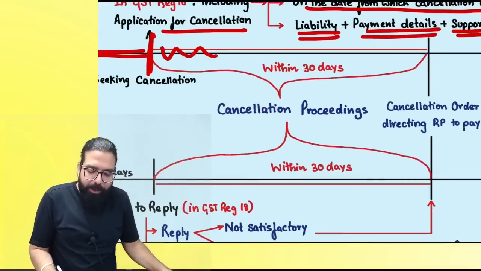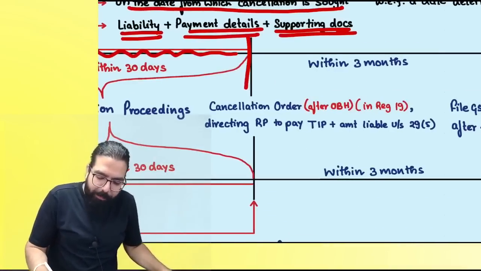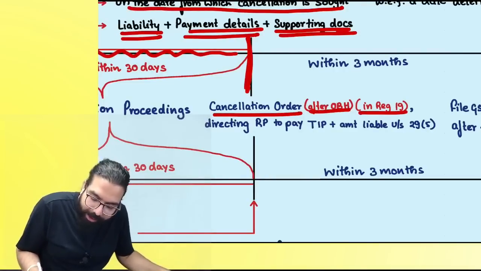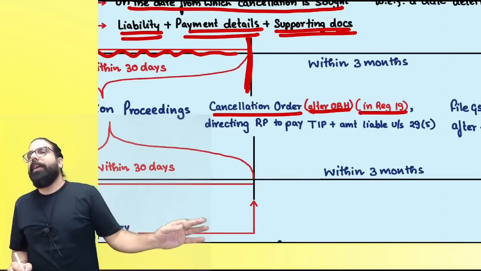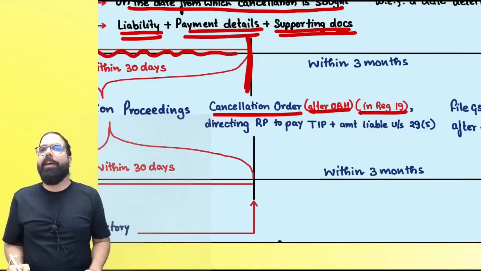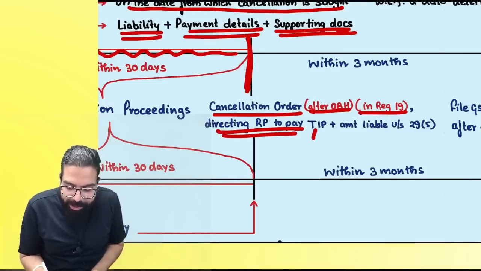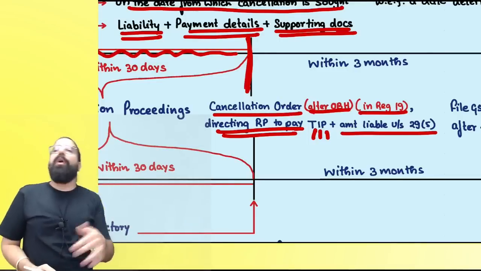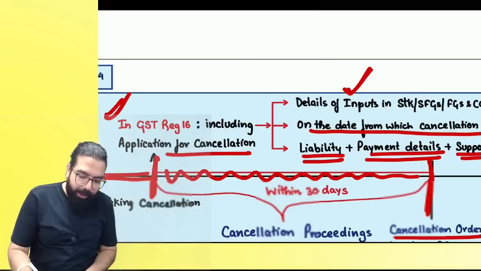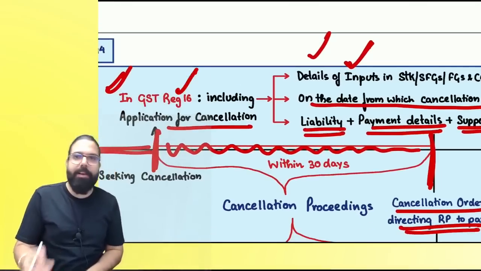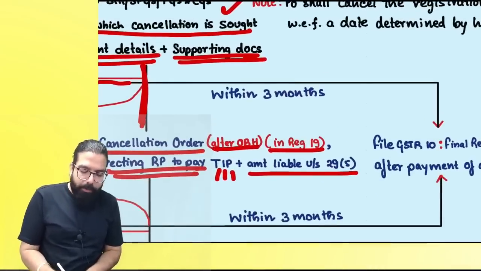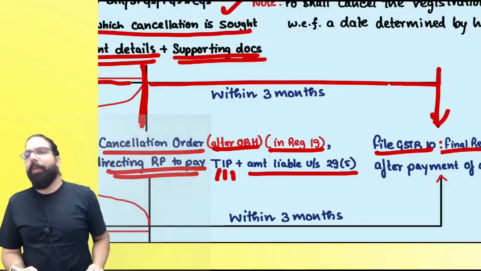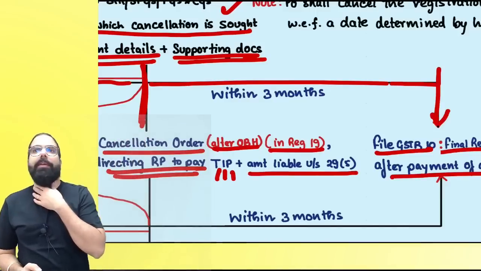Now what will happen? Proper officer will do the verification, and within 30 days, what will happen, everyone? Cancellation order will be given after giving you an opportunity of being heard, and the cancellation order comes in GST REG 19. Are we clear till here, everyone? Can we go ahead? Now, they will direct you to pay the tax, interest, penalty, plus the amount payable under section number 29(5). If you have already paid, then no problem. If you have already paid when applying in GST REG 16, very good. If you have not paid, then within the next 3 months, you have to pay and file your GSTR 10, which is your final return, after payment of all the dues. Are we clear, everyone? Can we go ahead?